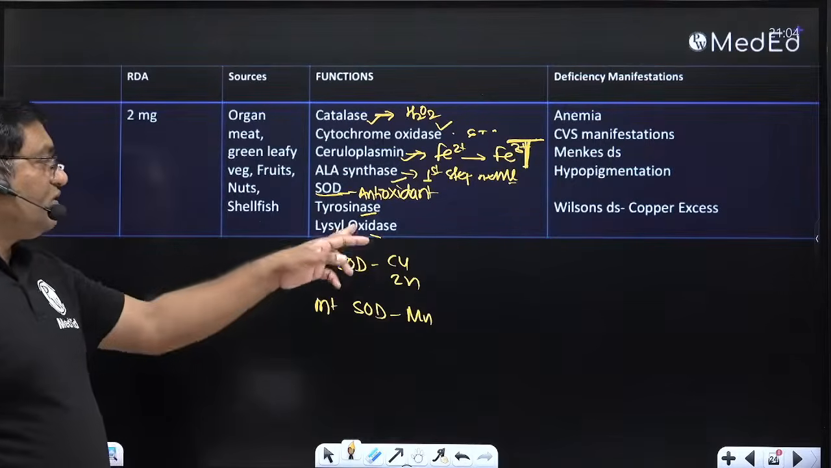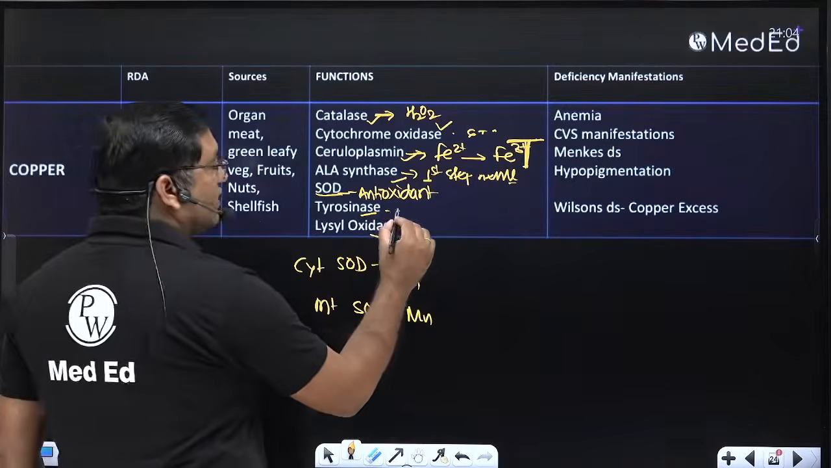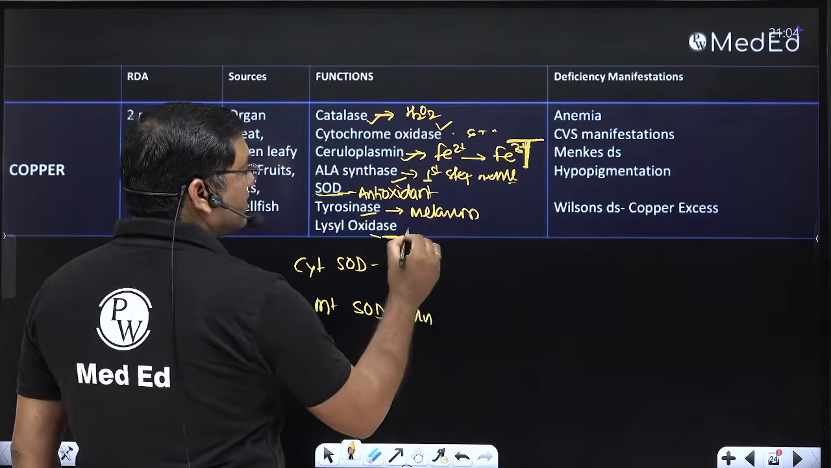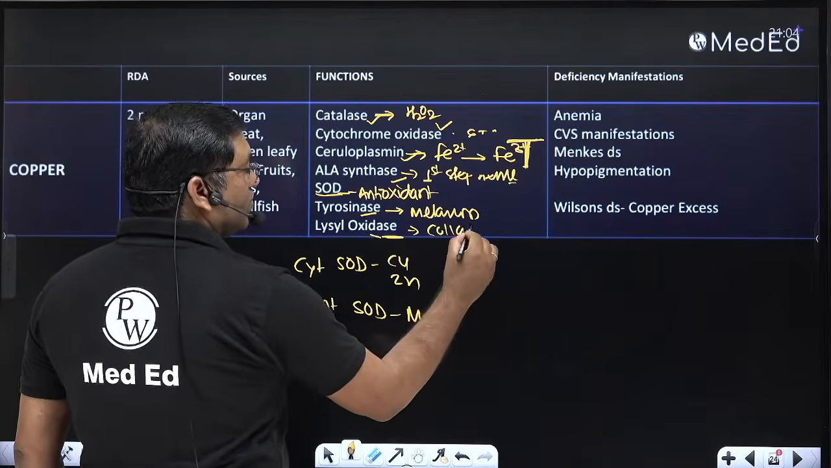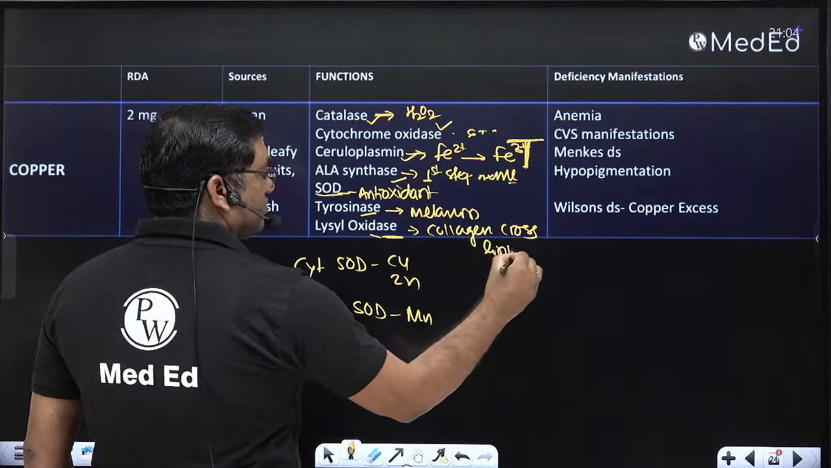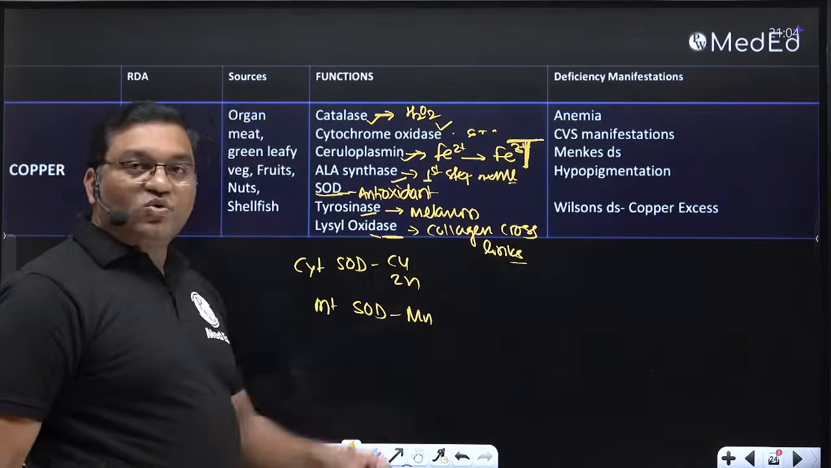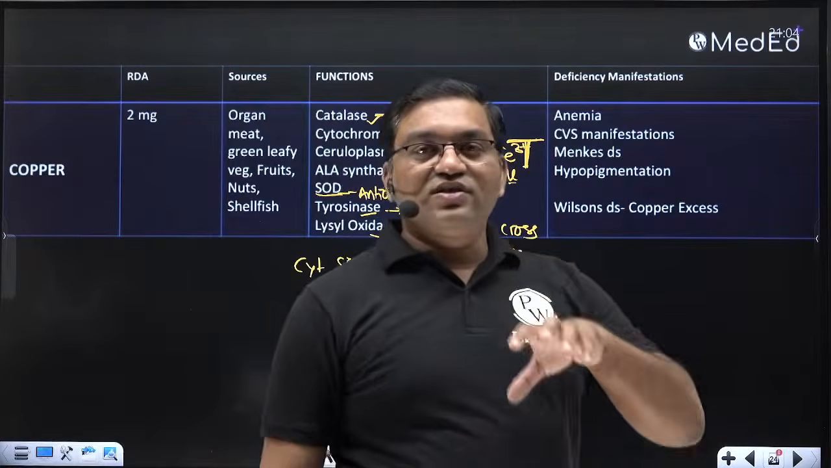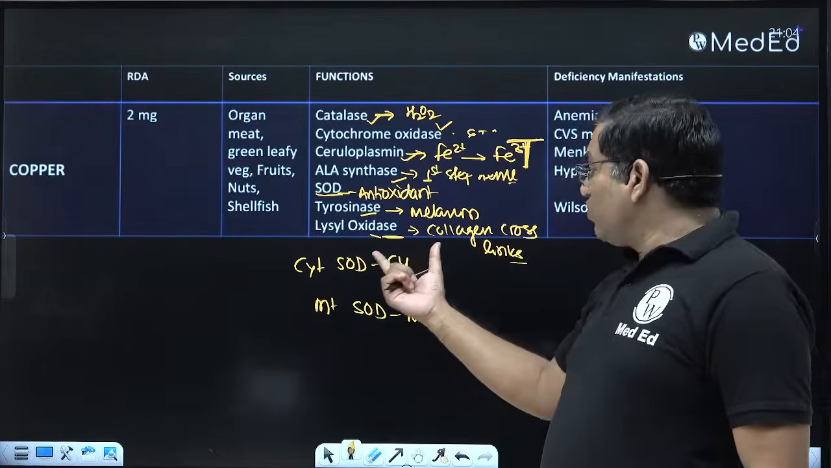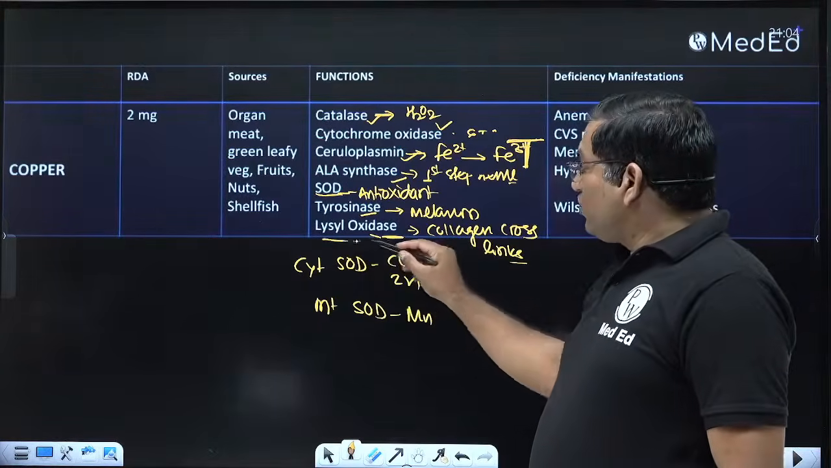So antioxidant function. Then tyrosinase, it is important in the melanin synthesis. And lysyl oxidase, it is important for the collagen cross-links formation. So it is important in the collagen synthesis. It is important in the synthesis of larger blood vessels, lysyl oxidase. It has a role in the formation of larger blood vessels.